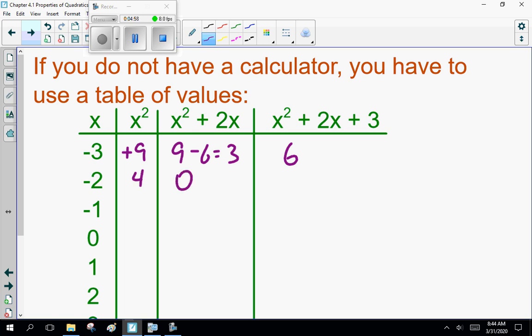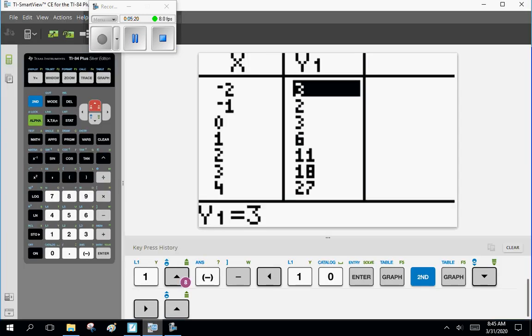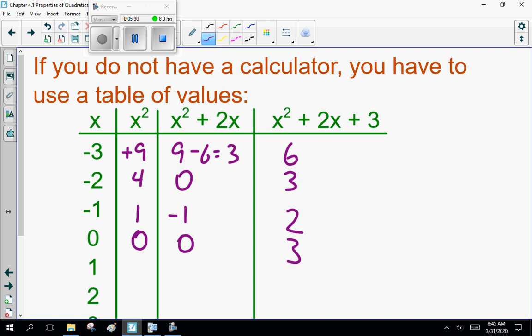Hang on, let me check. Can't do this in my head anymore. Anyway, there's our table of values, calculated for us by Mr. Calculator. I expect you to be able to do that if you haven't got a graphing calculator. Yes, that sucks. Get a graphing calculator.